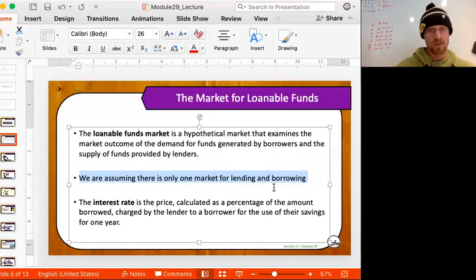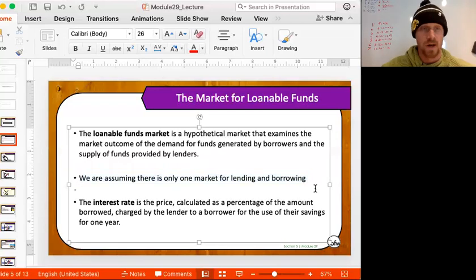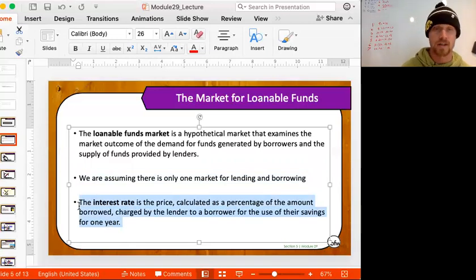People can only go to the banking system, which of course is not true, but we need it to be true for this model to hold true. And what we call the interest rate is the price for borrowing money. It's the price calculated as a percentage of the amount borrowed, charged by the lender to a borrower for the use of their savings for 1 year.